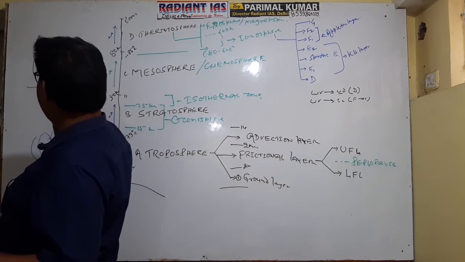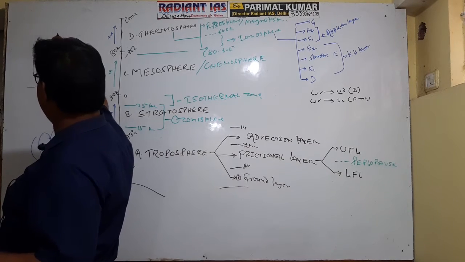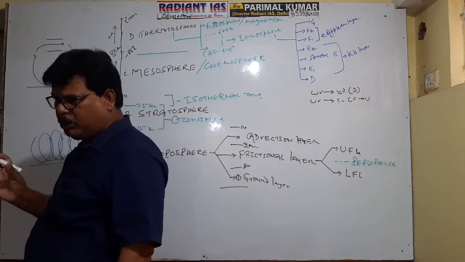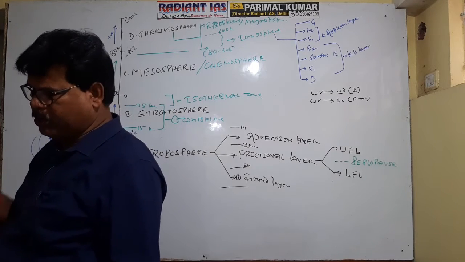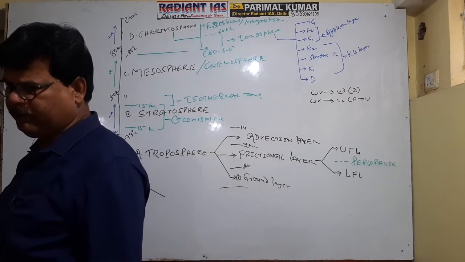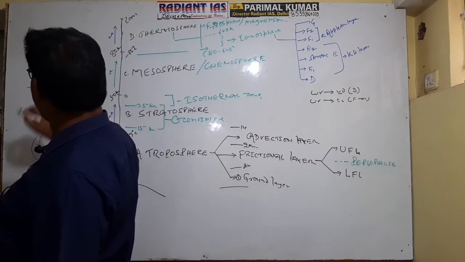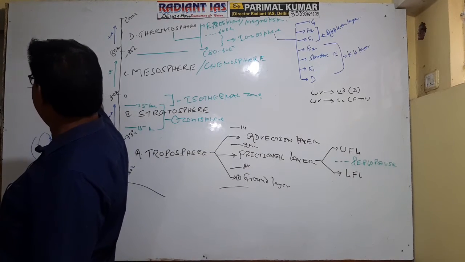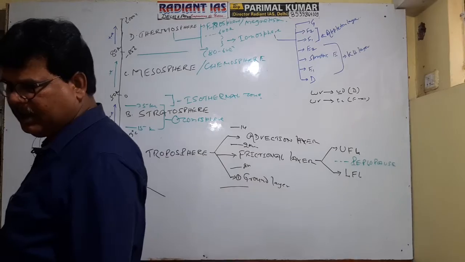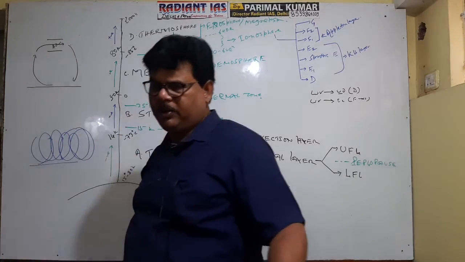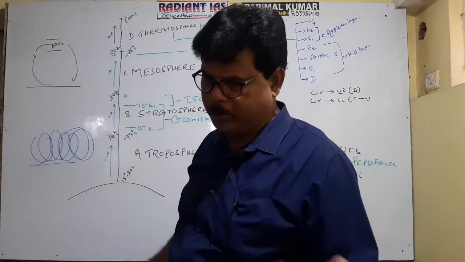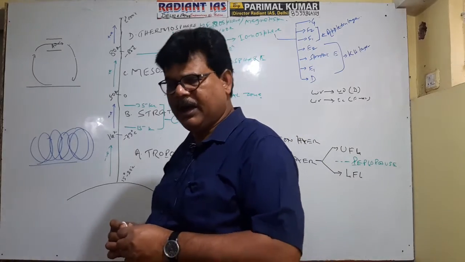So in the uppermost part of this cell, there is a horizontal movement of the wind to ensure the distribution of energy. That's why the uppermost layer is referred to as the advection layer. The advection layer is the zone where cloud formation occurs. Most of the cloud formation occurs in the advection zone.